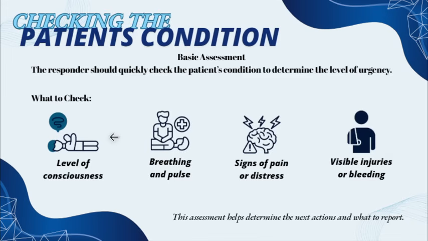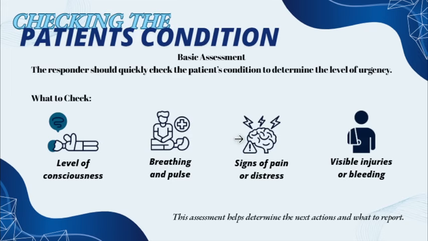What are you going to check? Of course, you have to check the level of consciousness. You have to check if he is still breathing, or if he still has a pulse. You also have to check for signs of pain or distress.